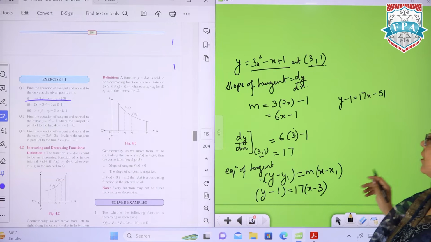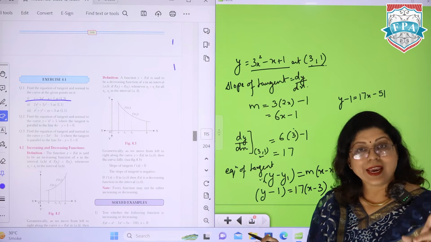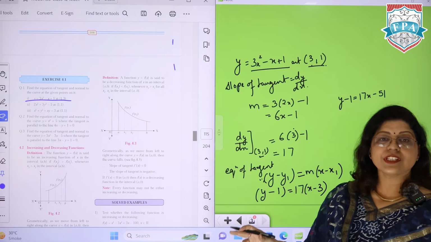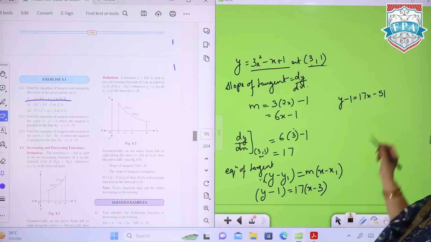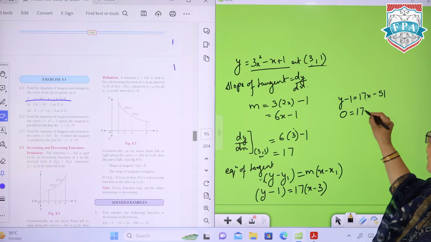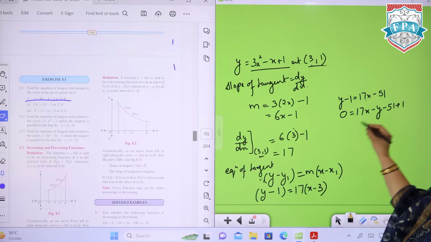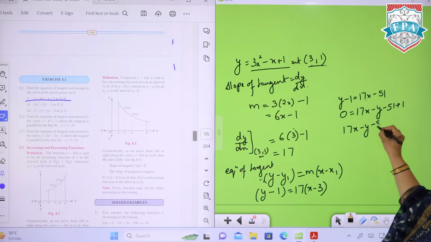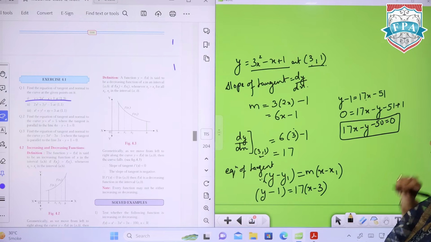And once you open this, your answer should always be given in the format of ax plus by plus c is equal to 0. So on whichever side you find x positive, shift everything to that side. Here we know 17x is positive. I'm putting the 0 on the other side. I'm writing 17x minus y minus 51 plus 1. And your final answer becomes 17x minus y minus 50 is equal to 0. This will be your equation of the tangent.